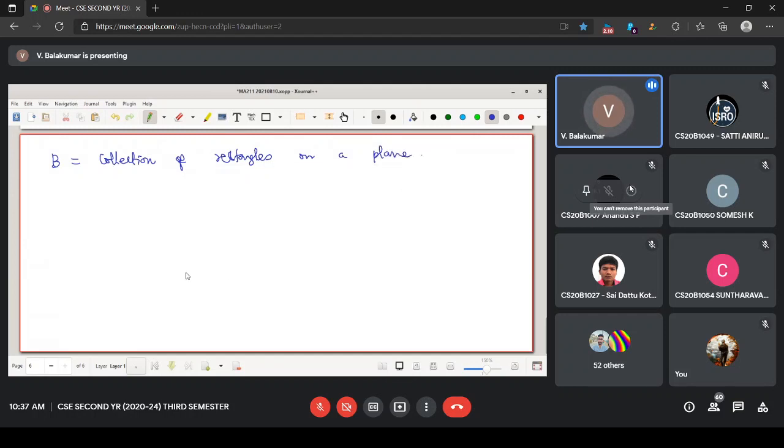Rectangle is actually always on a plane. So simply let me say collection of rectangles. And maybe we'll use these letters. Collection of straight lines. Or collection of circles centered at 0, 0.